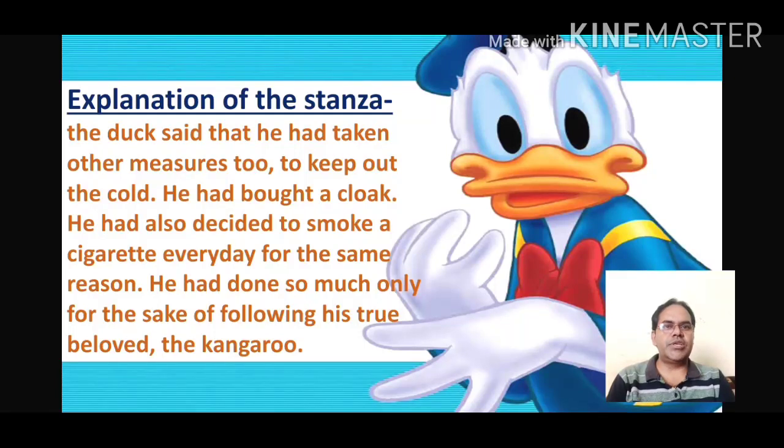Now the explanation of the stanza. The duck said that he had taken other measures too. Means other kind of measures what he had said. To keep out the cold, he had bought a clock. He had also decided to smoke a cigarette every day for the same reason. He had done so much only for the sake of following his true beloved the kangaroo.